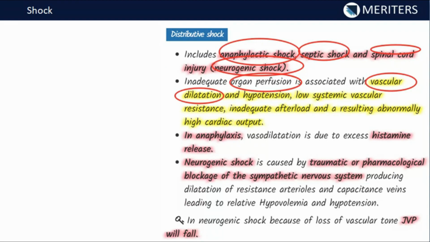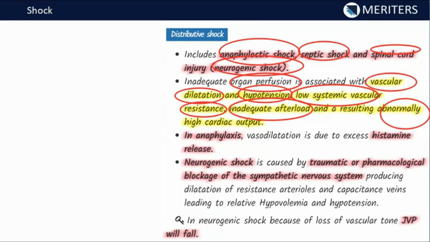And that will lead to the hypotension, low systemic vascular resistance. So as I have already discussed, the peripheral resistance has become low, and that's the reason the vessels are dilated and there is hypotension. Inadequate afterload will be there since the tension is not being maintained, right? So there won't be much afterload, and as a result,